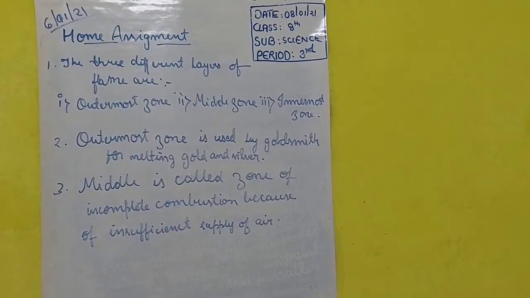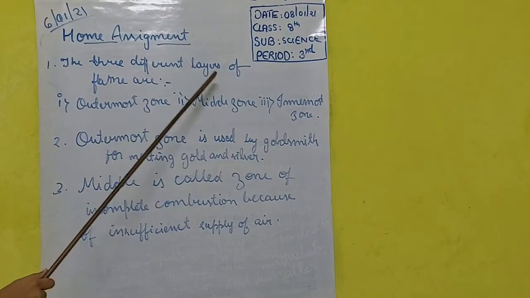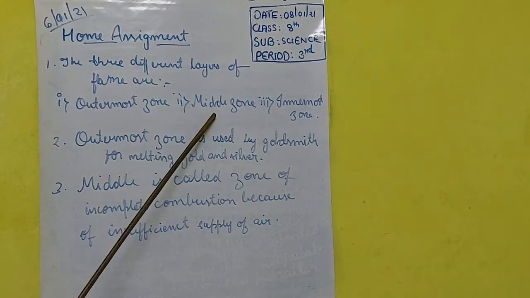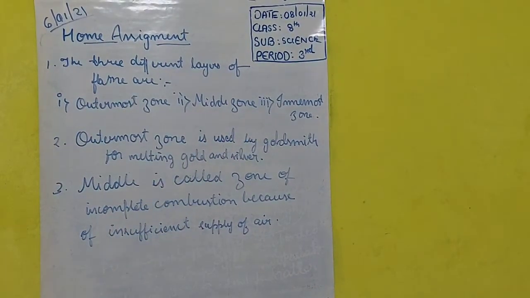First question you got was, name the three different layers of flame. You will write: the different layers of flame are first, outermost zone; second, middle zone; and third, innermost zone. Second question, where is the outermost zone used?